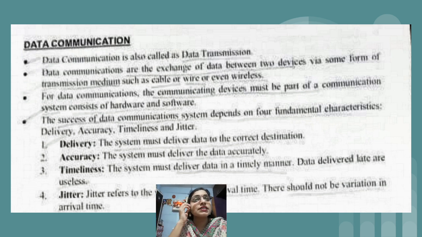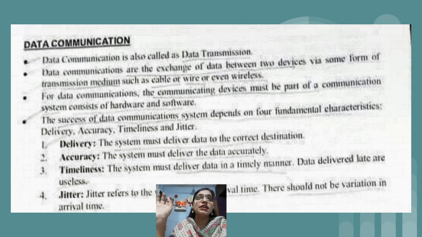If we consider desktop communication, in which we use an internet cable, that comes under wired communication. In detail we are going to learn about this topic, but basically communication is possible between two devices via some medium, and that medium can be wired, cable or wireless. So this is the definition of data communication: the exchange of data between two devices via any transmission medium.